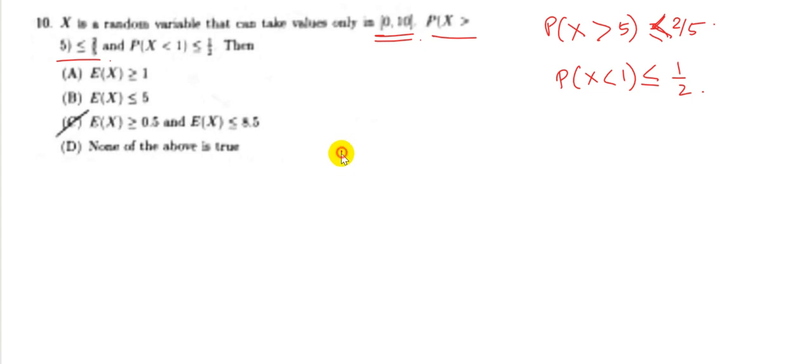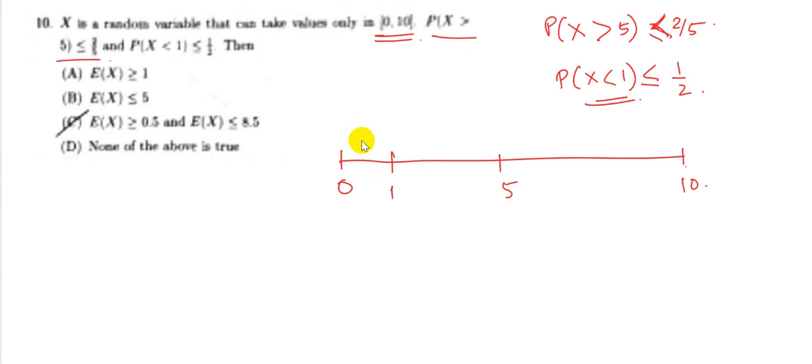So now if I look at the values from 0 to 10, so I have 0, 1, 5 and 10. So these are my intervals. So it is given that probability of x less than 1 is half. So that means the probability out here is 0.5 or less than 0.5. Probability of x greater than 5 is less than 2 by 5. So that means this is less than 0.4.